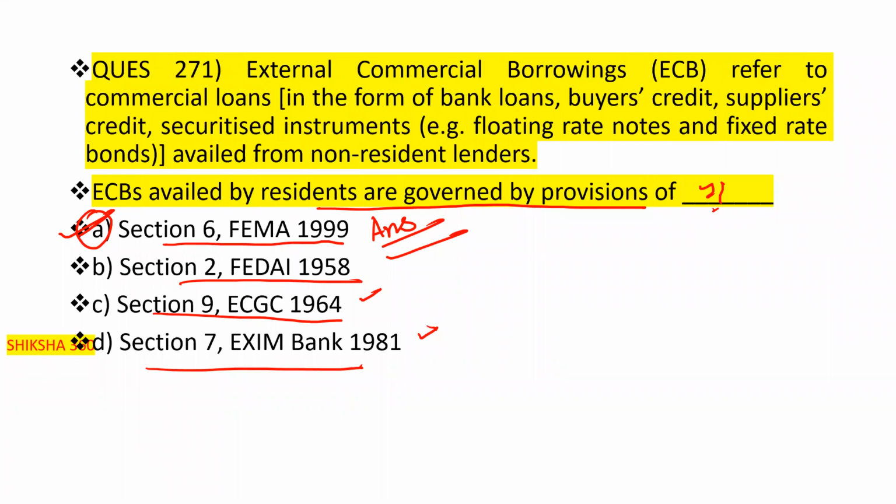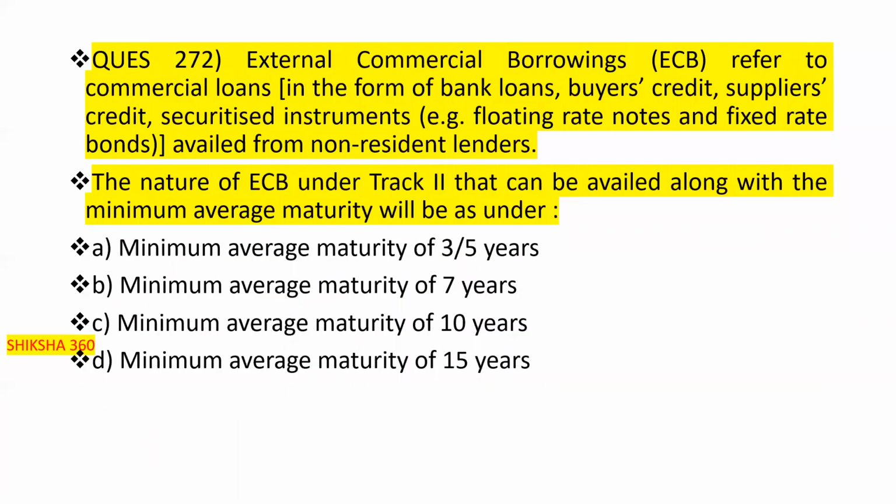Now move to the last question of today's discussion. Here it is directly related to external commercial borrowing. The nature of ECB, that is external commercial borrowing, under track 2 that can be availed along with the minimum average maturity will be as under.